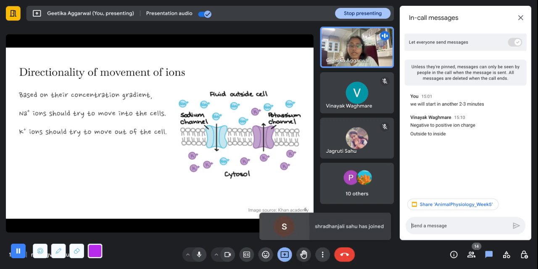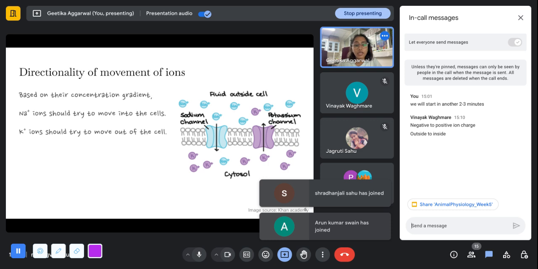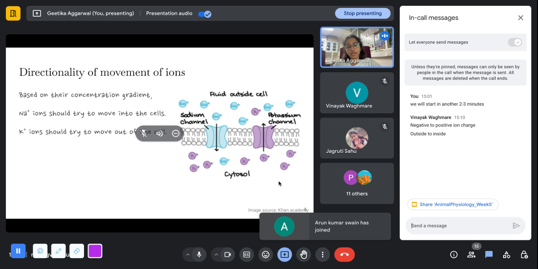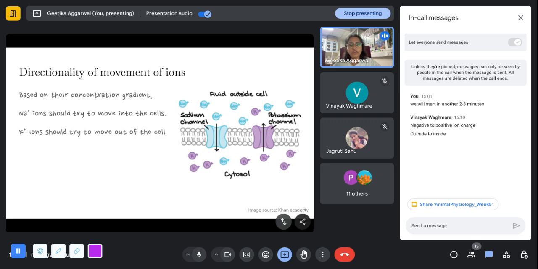So, if nobody would like to take a guess, basically, why do we expect these to not move through the cell membrane? It is because the cell membrane, as you all know, has hydrophobic and hydrophilic parts, right? It's made up of phospholipids, and the phospholipid heads, the round ones that you see here, are hydrophilic, and these tails are hydrophobic. Since these ions are all hydrophilic, they cannot move through the hydrophobic tail part that is in between the two hydrophilic heads, and that is why we require them to move through these channels.